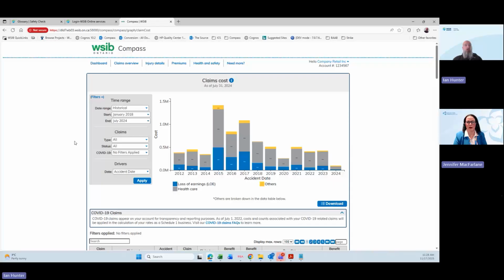Okay, as we pause there just for a second, I see this question in the chat. The safety check that Ian talked about is public information. Anybody can access that. And right now, as we're in Compass, this is if you have access to your WSIB portal, and you can access the information in Compass.